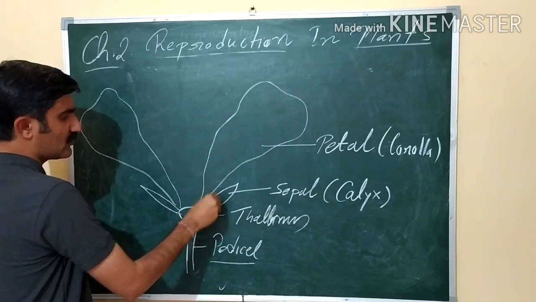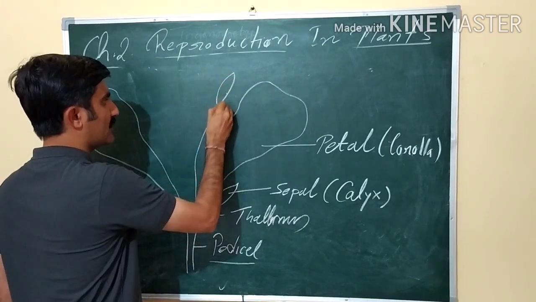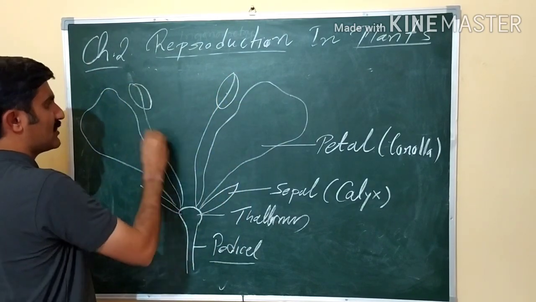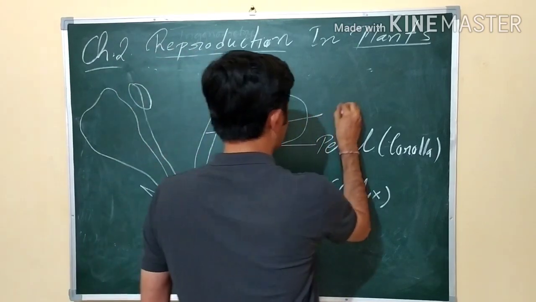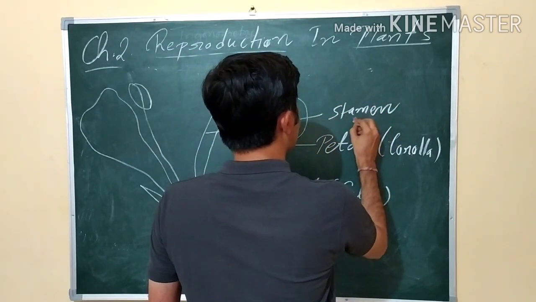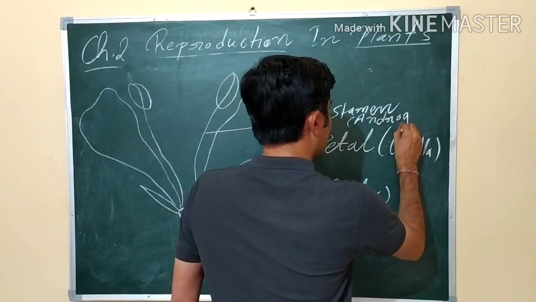The inner parts are the two accessory whorls. The male reproductive part is known as stamen. So this complete structure is called stamen. All the stamens together are known as androecium. Andro means male, as I mentioned.